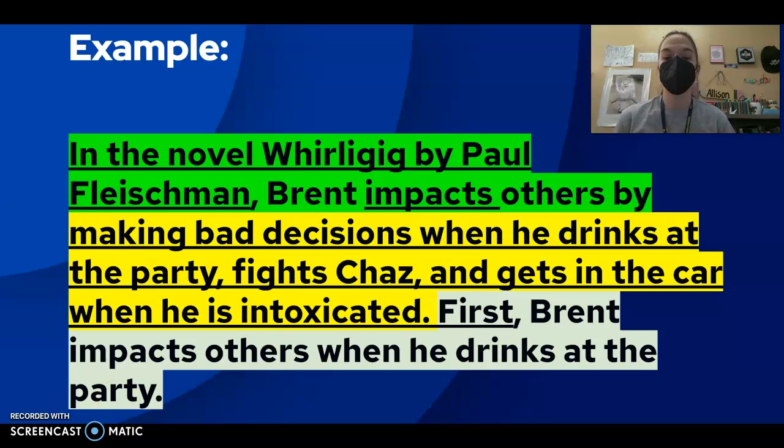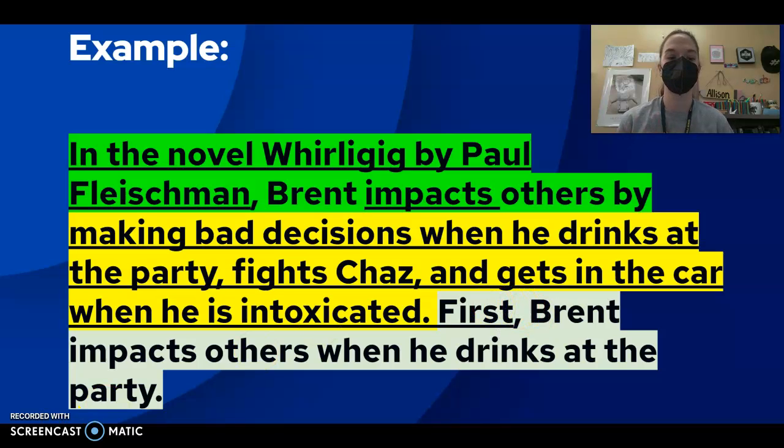To write that first sentence here, I am going to use a transition word for here. I said first, and then I'm going to break down the small piece here, which is when he drinks at the party. Brett impacts others when he drinks at the party. Impacts others is going to be straight from that prompt, which is also in my topic sentence. This now will transition into my introduce, quote, and analysis.